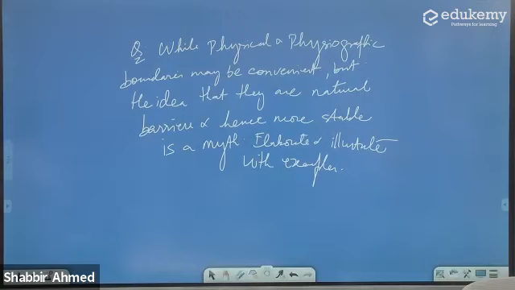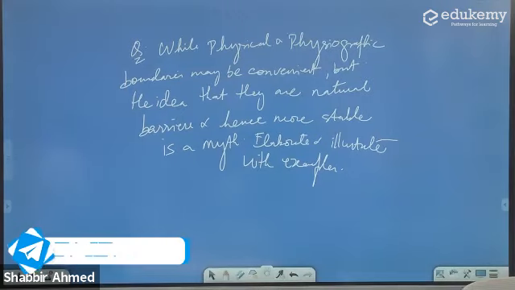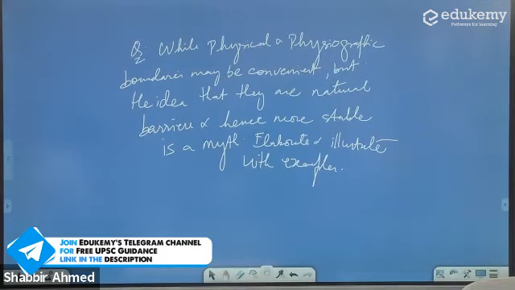While physical and physiographic boundaries may be convenient, but the idea that they are natural barriers and hence more stable is a myth. Elaborate and illustrate with examples. यहां पर दो चैलेंज है. एक तो इसको आपको समझाना है क्या कहना चाह रहा है, and then give examples from across the world.